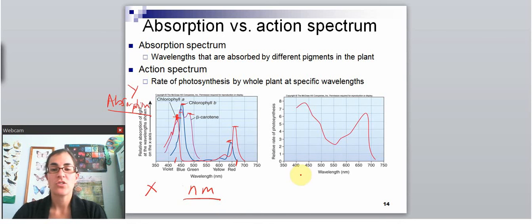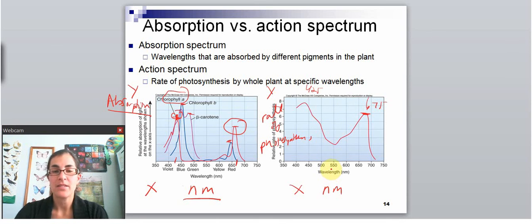An action spectrum is a similar idea. It's got nanometers on the x-axis, but instead of having absorption of pigments on the y-axis, it has rate of photosynthesis. And so this is really more telling you about how well the different wavelengths of light work for photosynthesis. And you can see that we get the highest rate of photosynthesis at 675 nanometers and another peak around 425. So notice that that correlates pretty well with chlorophyll A's absorption. And that's because chlorophyll A is the main pigment in plants.